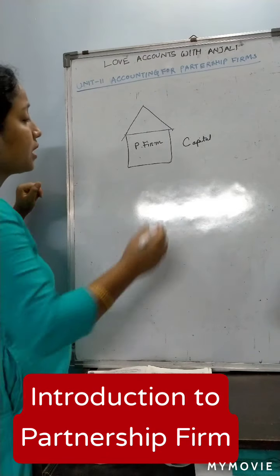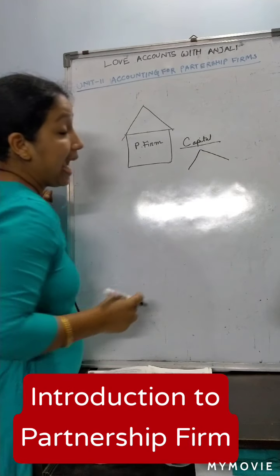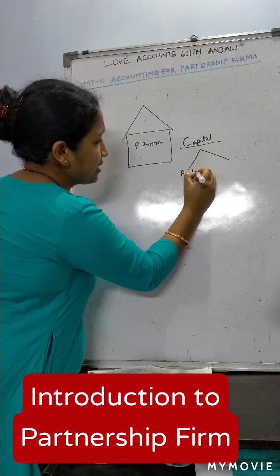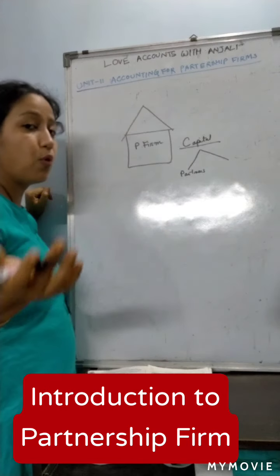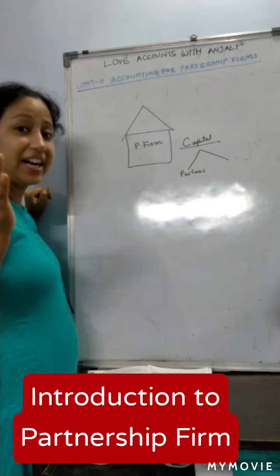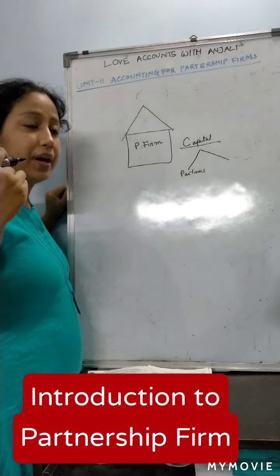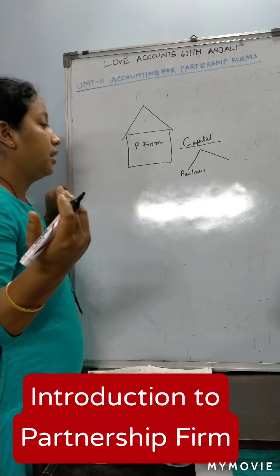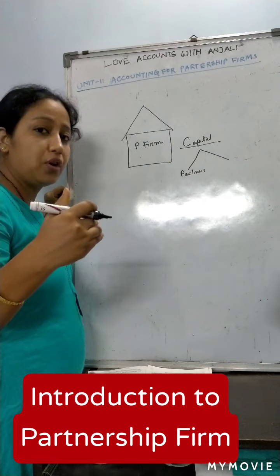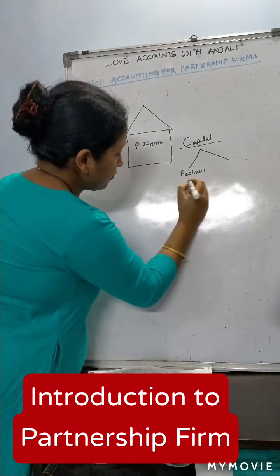Okay. So capital. Suppose I am taking two partners for the time being. It is not necessarily only two members; it can be more than that. But there are some restrictions on taking partners, such as the maximum number of partners. We'll discuss it later on.